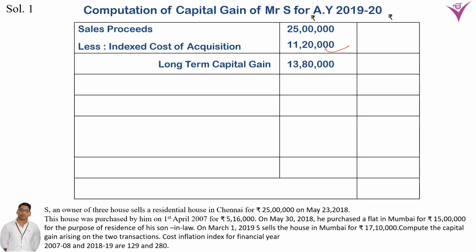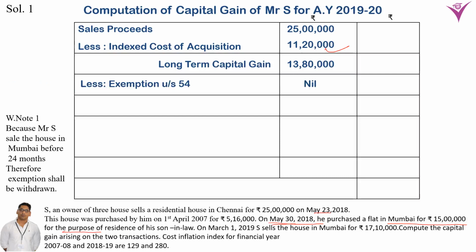Now it is given in the question that on May 30, he purchased a flat in Mumbai for 15 lakh for the purpose of residence. He sold a residential house on May 23 and purchased another residential house on May 30, so he would get the exemption under section 54, for transfer of a residential house and purchase of a residential house. But here this exemption will not be given because Mr. S sold the house in Mumbai before 24 months.